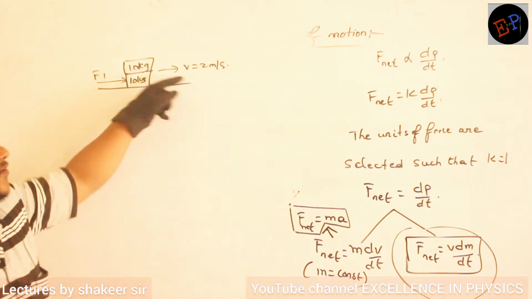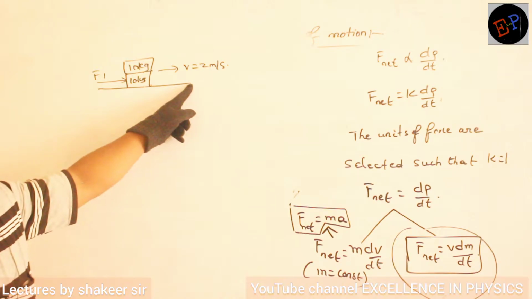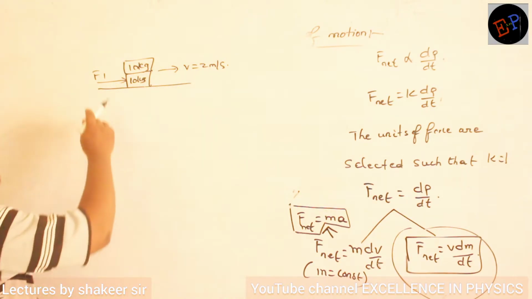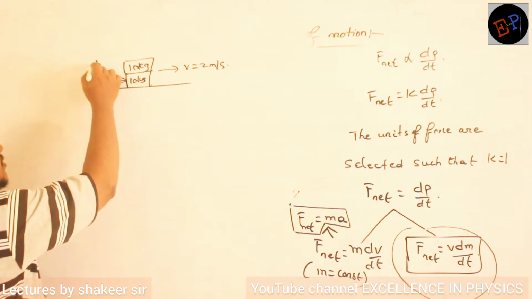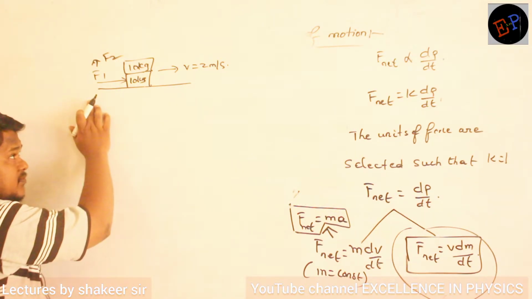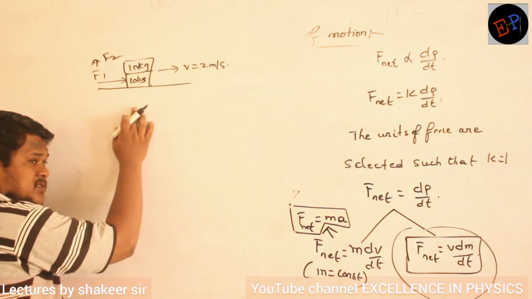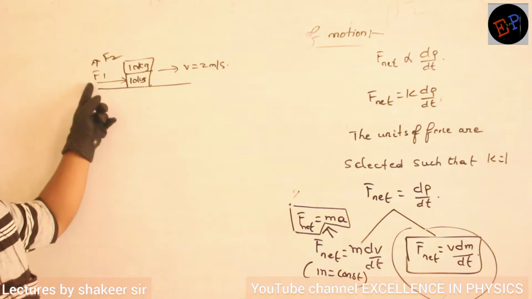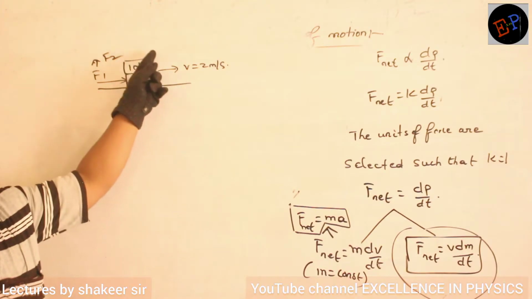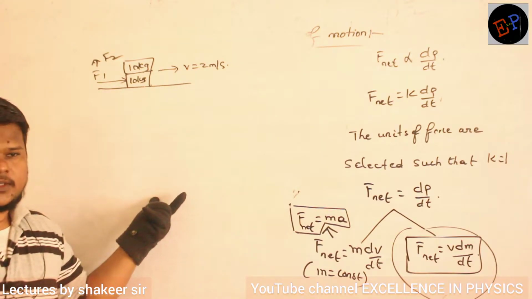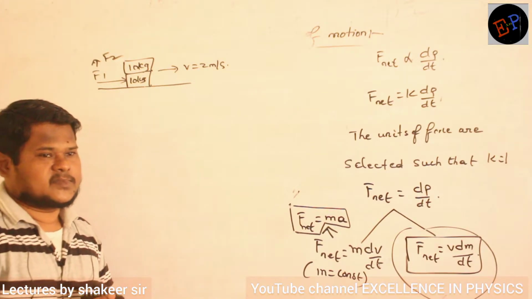Velocity will reduce, no? But if I want to maintain the same velocity, what should I do? You have to increase the force, you have to change the force to F2. That's all. Are you able to understand what is happening? So I am applying the force. Velocity should not change, but mass should change. Satisfied? Previously only 10 kg, force was F1, velocity was 2. Now I am increasing the mass, but I want to maintain same velocity, so I have to increase force also. Are you able to understand? So this is the condition.